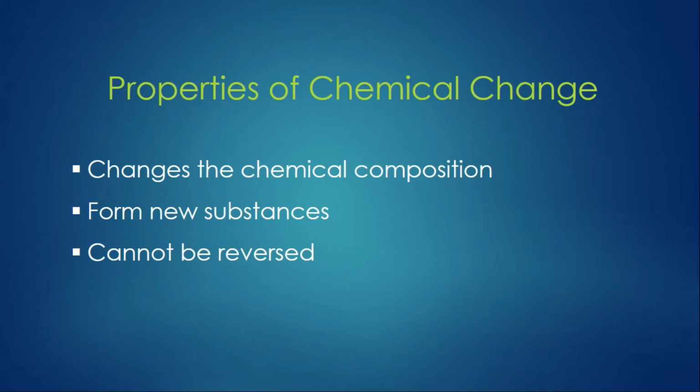Chemical change also involves the change of a very important property of a substance, which is its mass. Most of the time when a chemical change occurs, the mass of an object changes.